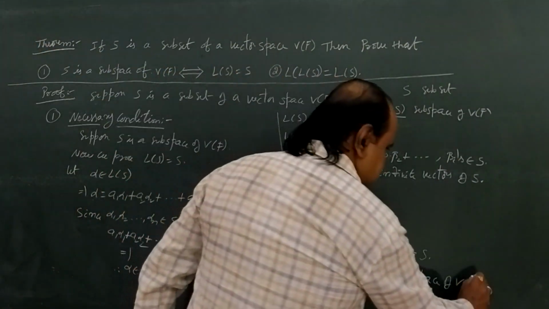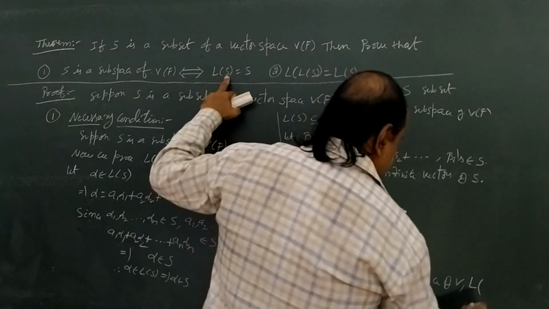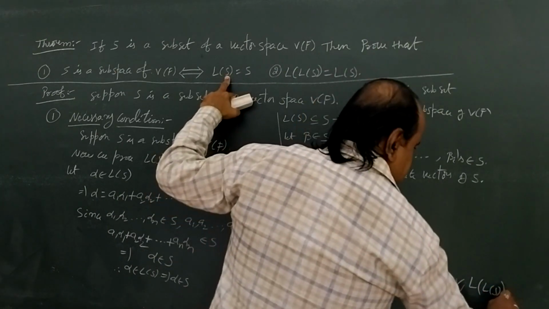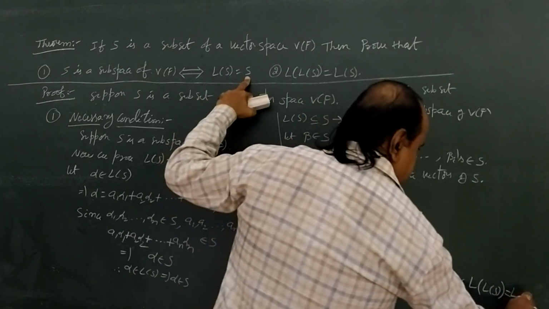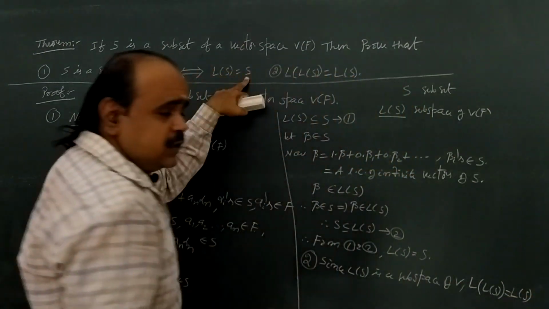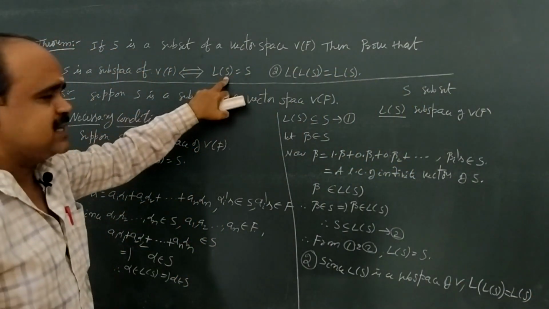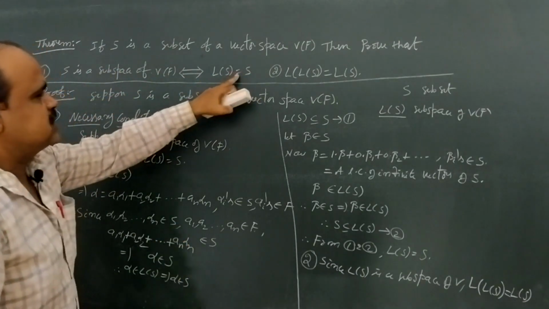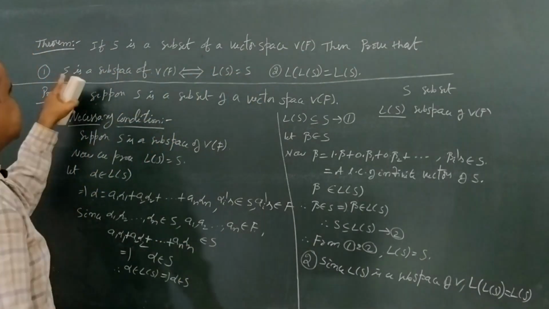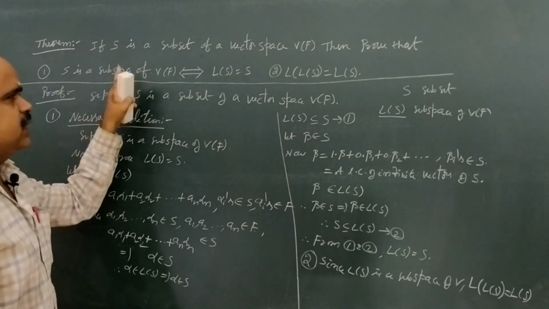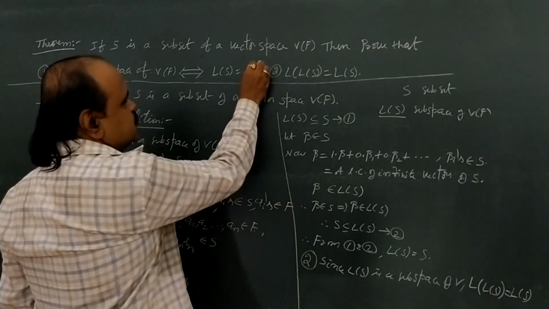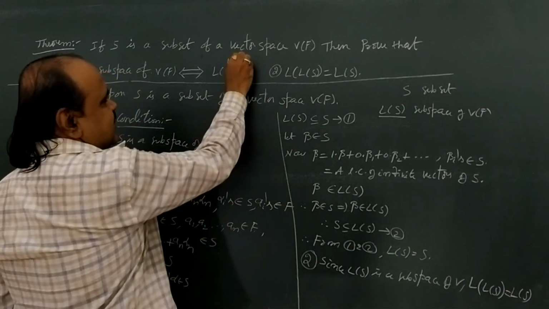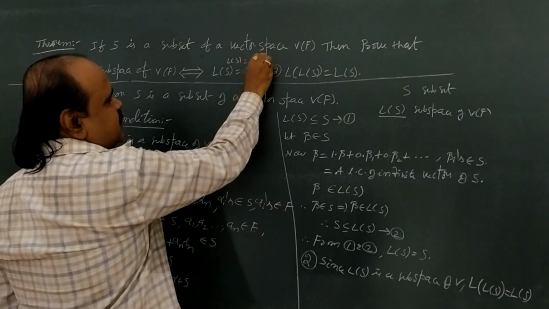That means L of, here S means again L of S, equal to S means L of S. Why we substitute S as L of S? Here this condition exists, L of S equal to S when S is a subspace. Here also we are substituting S as L of S, equal to L of S.